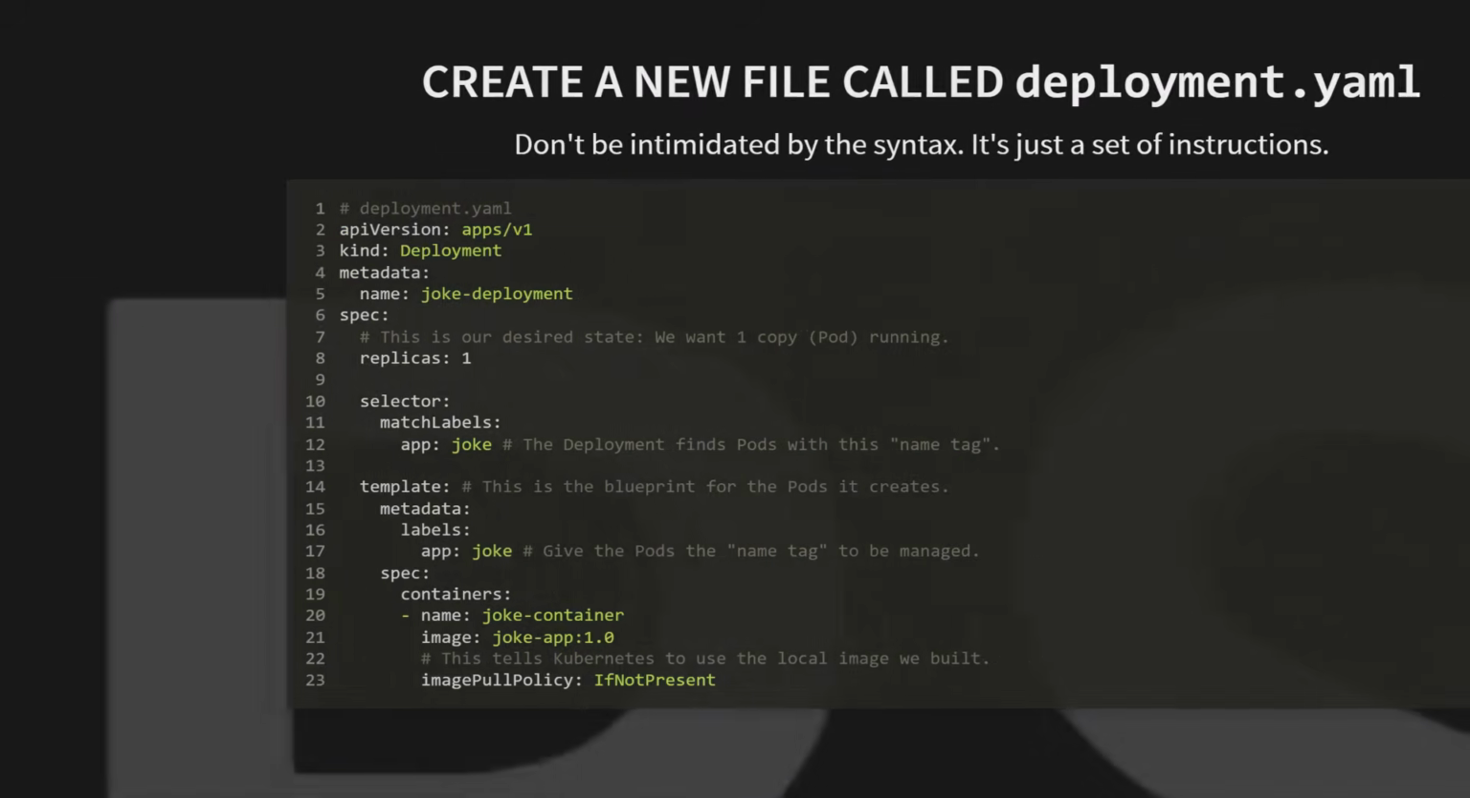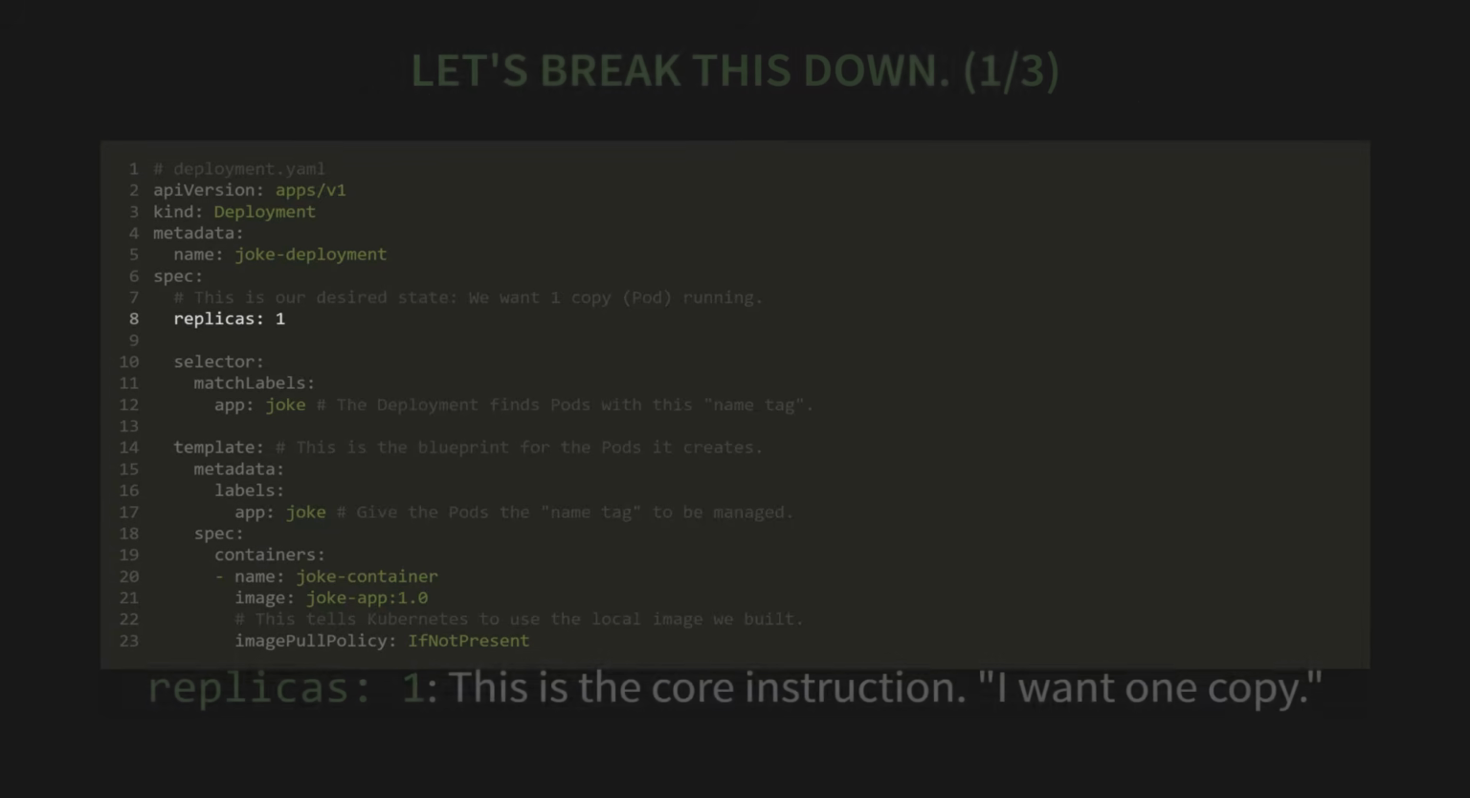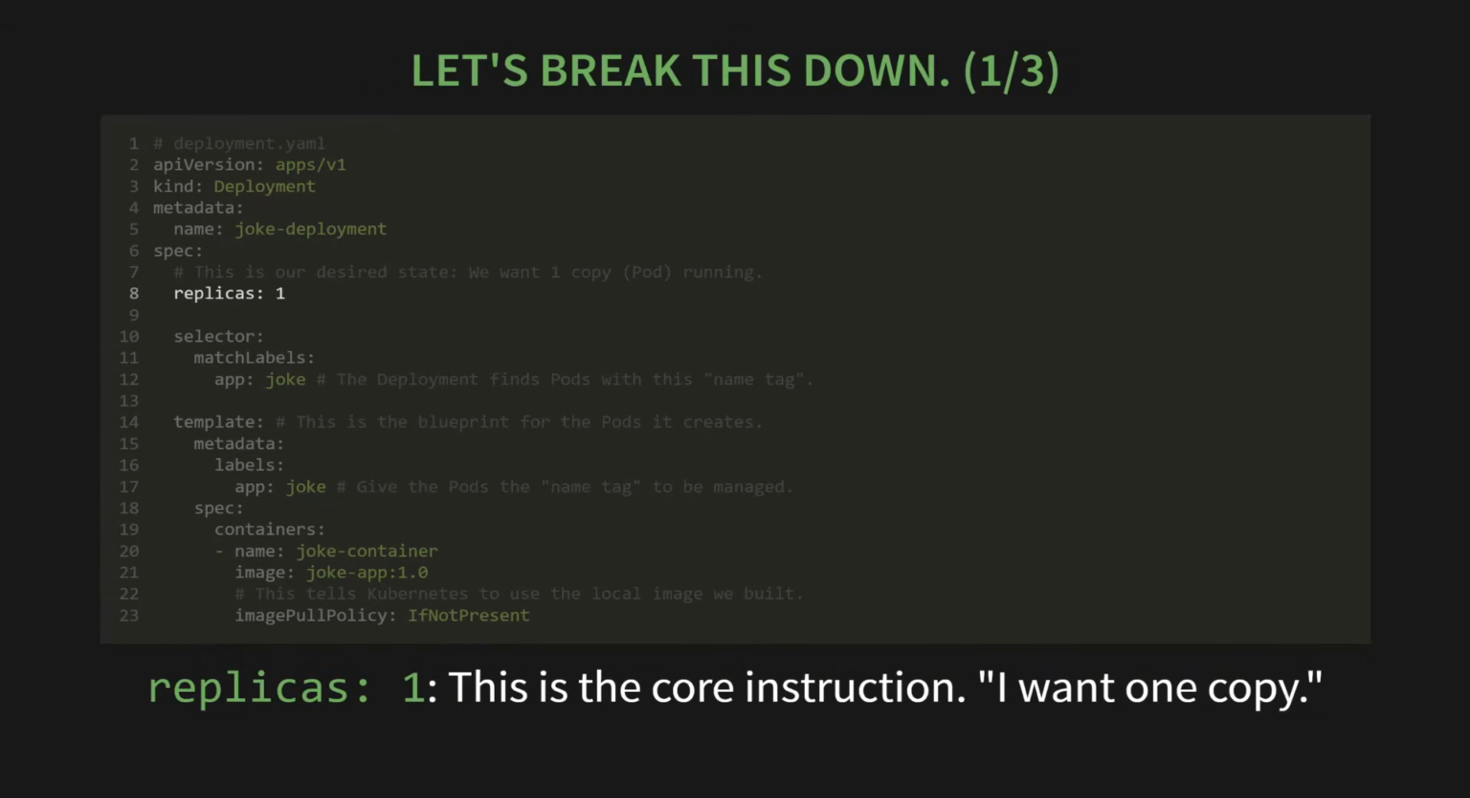Okay, in your editor, create a new file called deployment.yaml. Now, I know what you're thinking. This looks intimidating. Don't worry about it. It's just a set of instructions, and we're going to walk through it step by step. Let's break this down. First, look at the line that says replicas: 1. This is the core instruction. This is you telling the manager, I want one copy. That's it. That's the desired state.